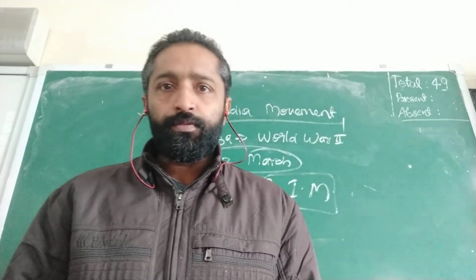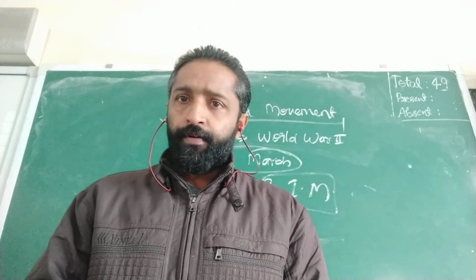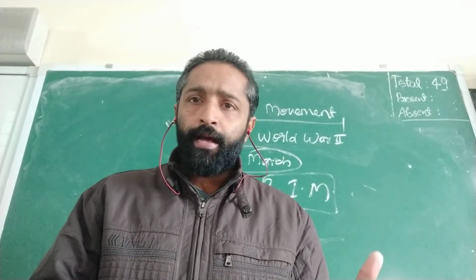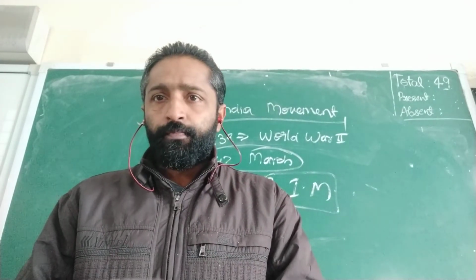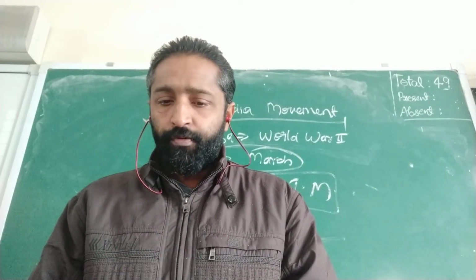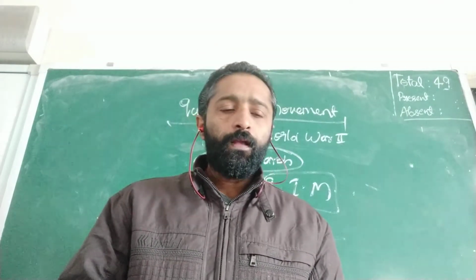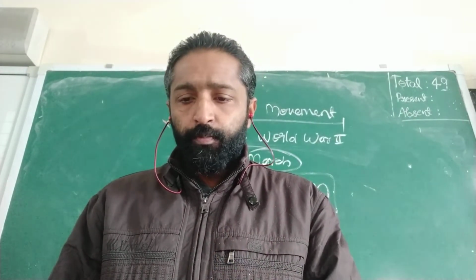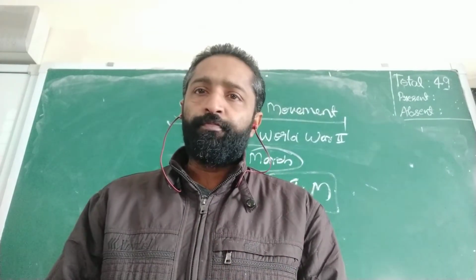I hope you are clear so far. So we had completed the first Round Table Conference, followed by the Gandhi-Irwin Pact that led to the second Round Table Conference. They resumed the civil disobedience movement. The Government of India Act of 1935, the Forward Bloc by Subhash Chandra Bose. The last one that we learned was the Quit India movement.